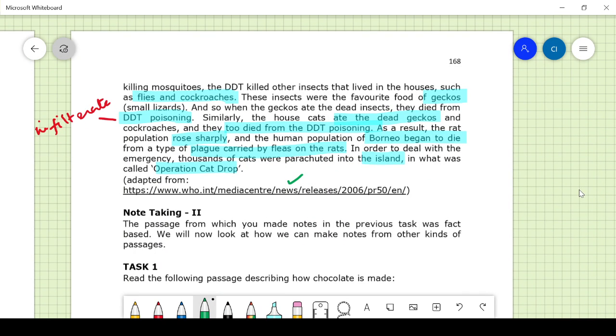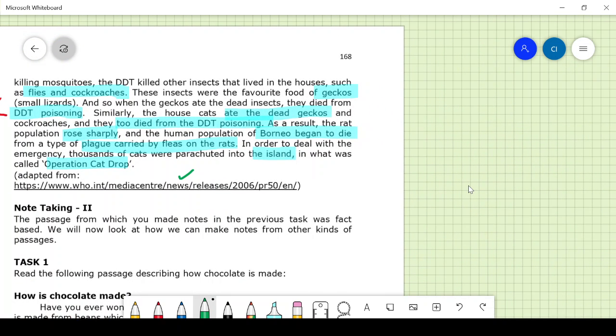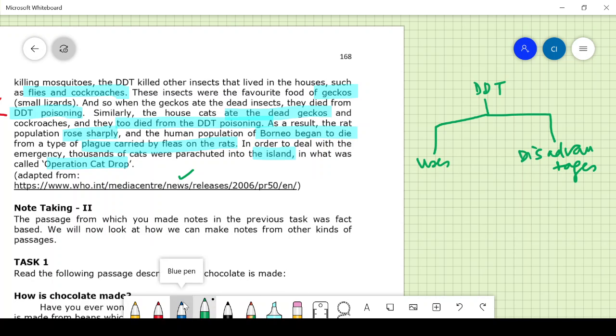Before going to that, let me just put the cycle. You can draw the cycle, how this is about DDT. So you can draw two things about this, some notes on DDT like this: its uses and then its disadvantages. So you can classify them like that. So what are the uses?